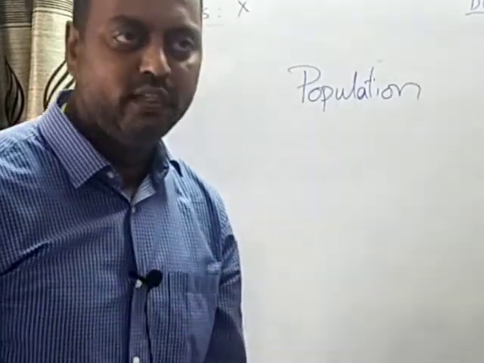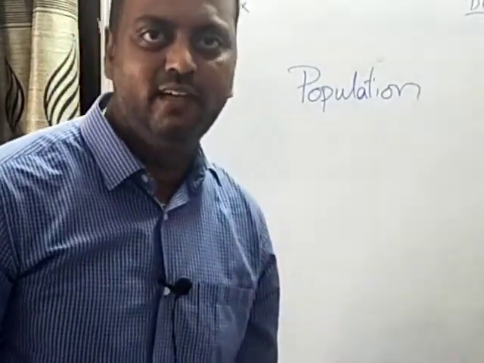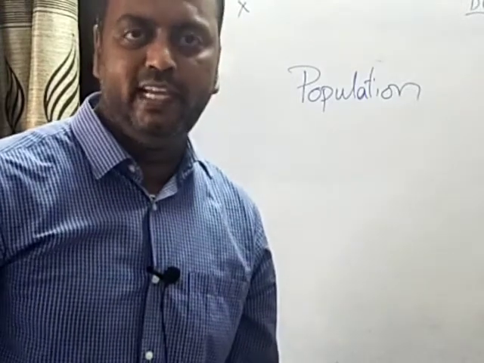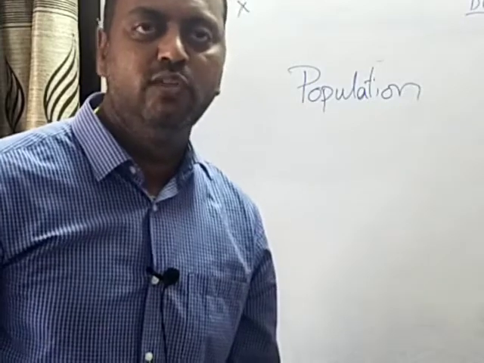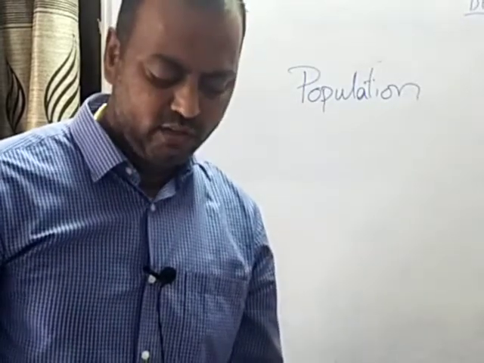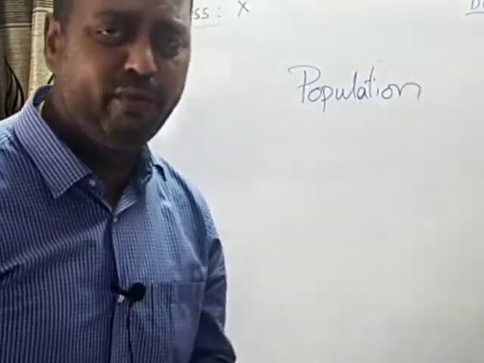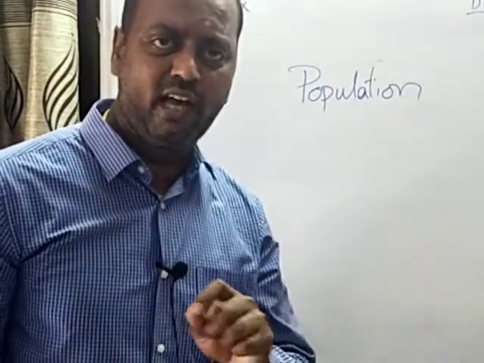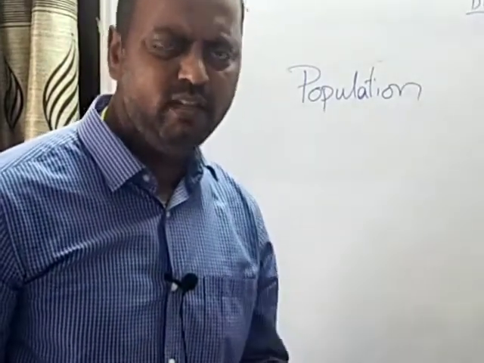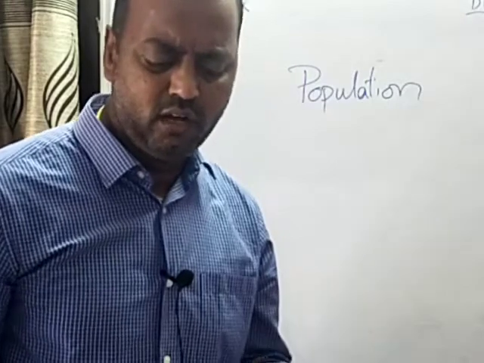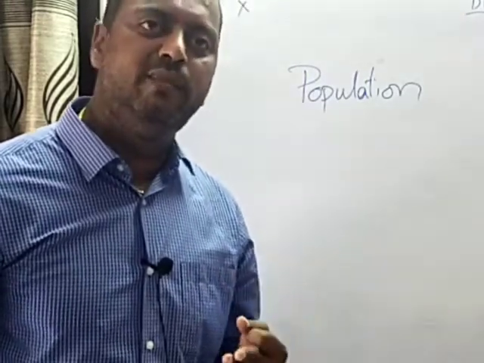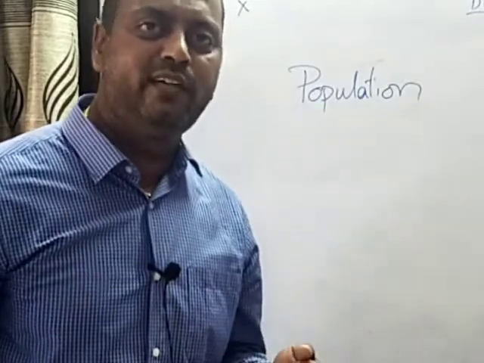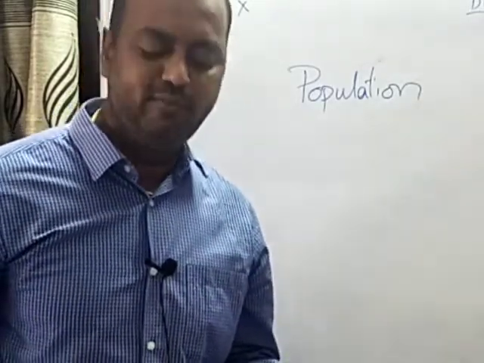What are the factors? As population is not static, it's dynamic. Daily, every second, new births take place and deaths also take place. So the population size keeps on changing. So the number, distribution and composition of the population are always changing. This is because of the interaction of three processes. One is birth, second is death, and third is migration. Because of these three factors, the population size keeps on changing.